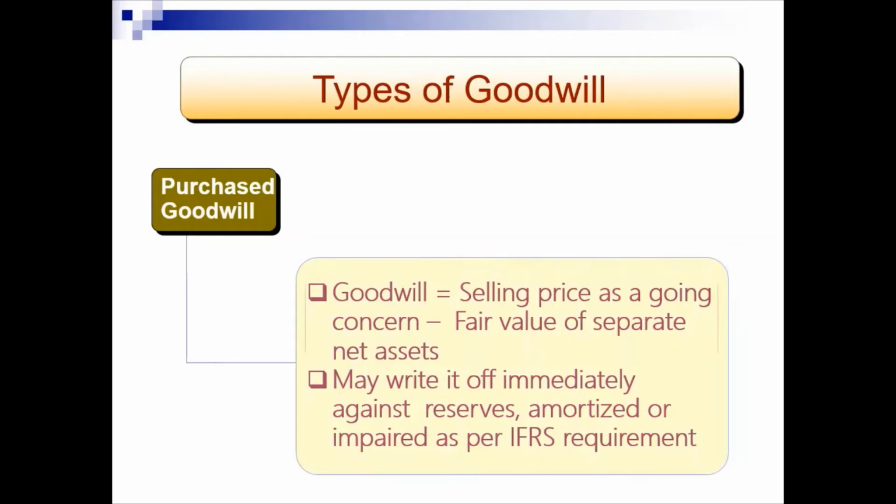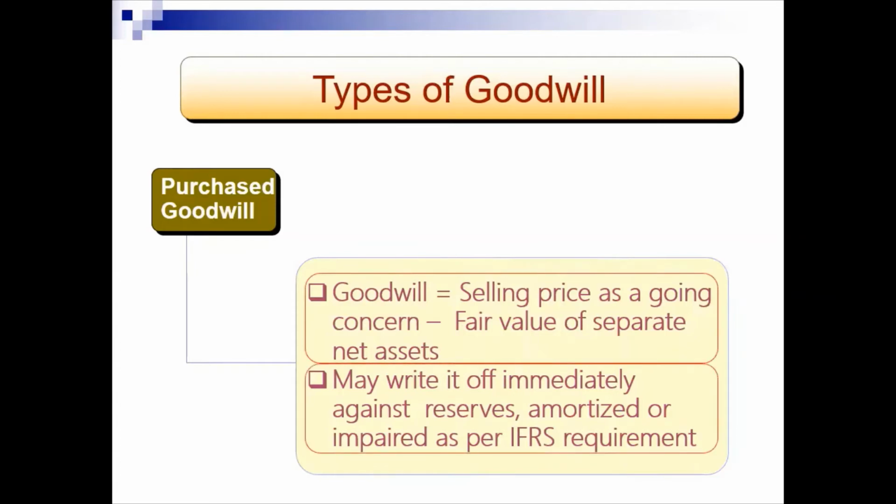This goodwill may be written off immediately against the reserves of the business, may be amortized, or impaired as per the requirements of IFRS. According to IFRS, goodwill should not be amortized, but should be tested for impairment.